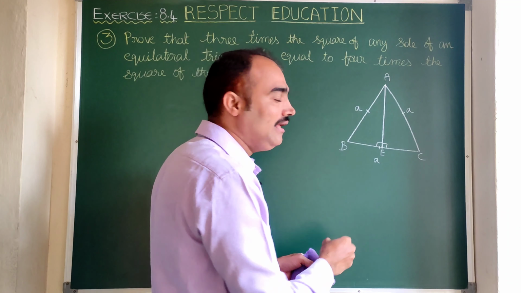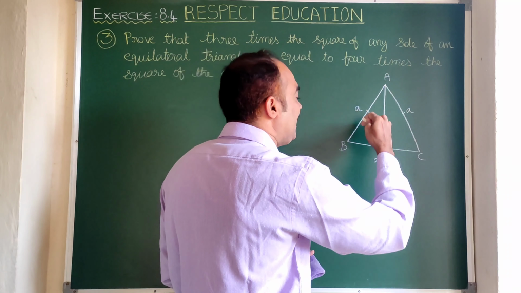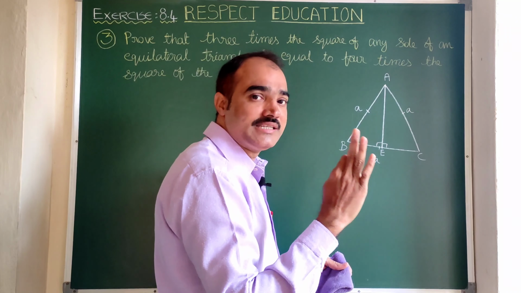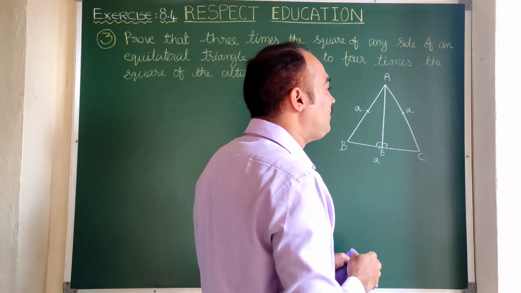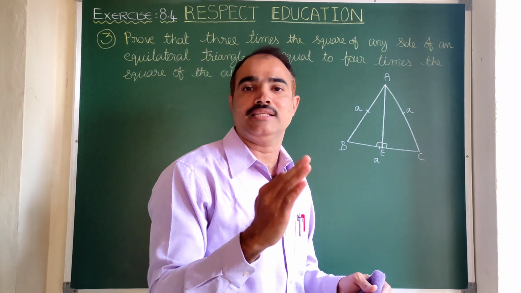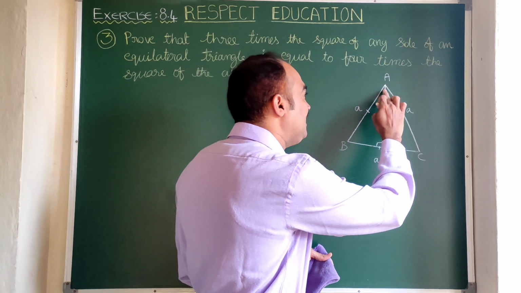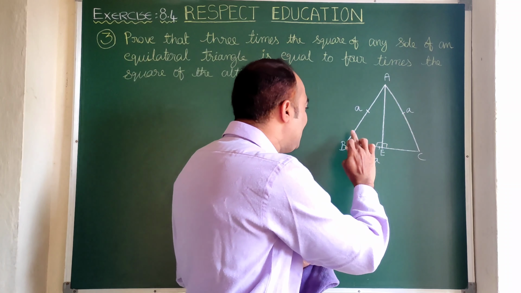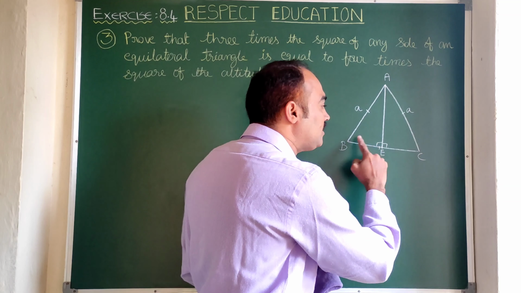Since it is an equilateral triangle, angle B is also 60 degrees, because this triangle ABC has 3 equal sides and 3 equal angles. As you know, the sum of the 3 angles of a triangle is 180 degrees. That is called the angle sum property, in which if you divide 180 into 3 parts, angle A will be 60, angle B is 60, angle C is 60.